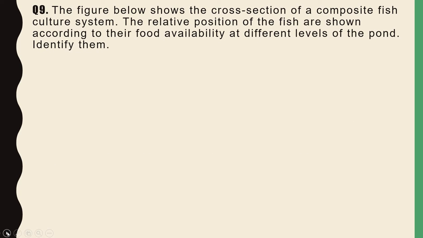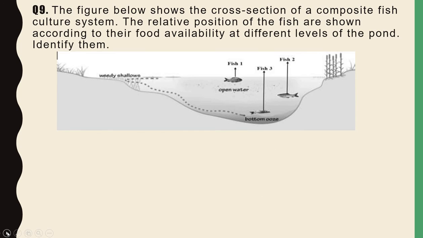So the question is, the figure below shows the cross section of a composite fish culture system. The relative position of the fish are shown according to their food availability at different levels of the pond. So you have to identify them. So the figure is here.